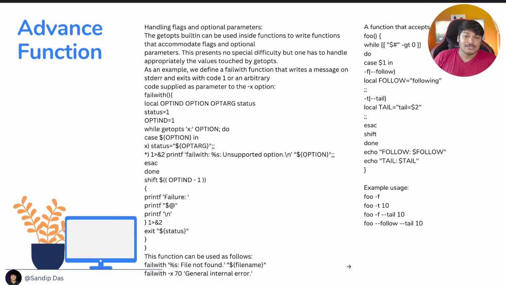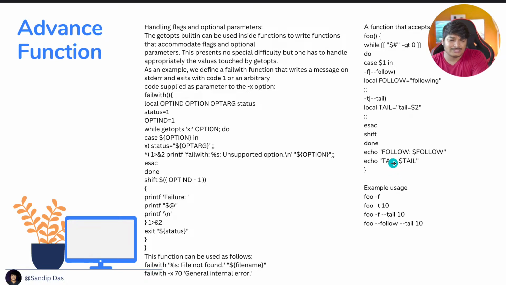If it's greater than 0, then do case $1. Now you are writing the custom command here. So $1 could be -f or --follow, and then you can run whatever command you want to run. It's a very big example. I'm just assigning local follow to the following, that kind of stuff. Suppose it is -t or --tail, then it stores the value local tail equal to $2. $1 means the first argument, then $2 the second argument. That's how the argument handling works.